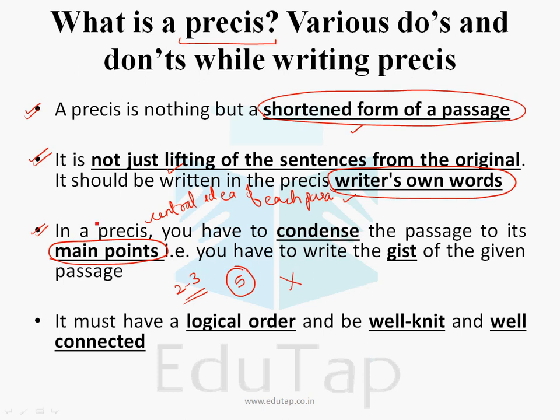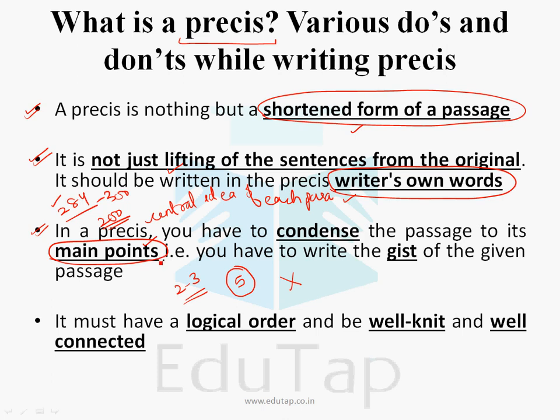Now what many of you have done is, you have picked up each and everything which is given in the original passage. You have not left out anything, and for that reason the length of the pressy has also exceeded the word limit. Many of you are writing pressy of 284 words, 300 words, although the question clearly stated that you have to write the pressy in 200 words only. So once you start picking each and every small detail from the original passage, obviously your word limit will be exceeded. You just have to restrict yourself to the main points.